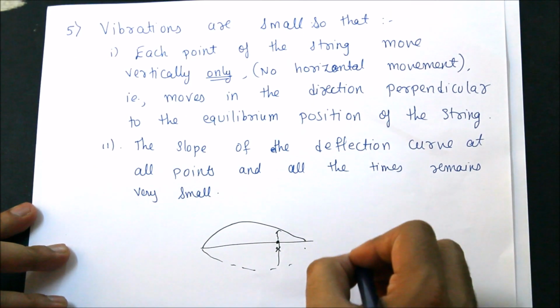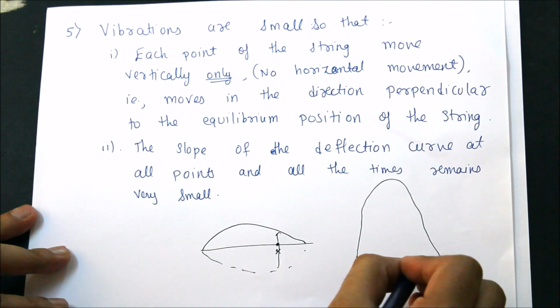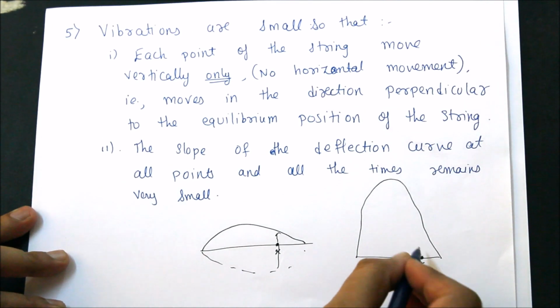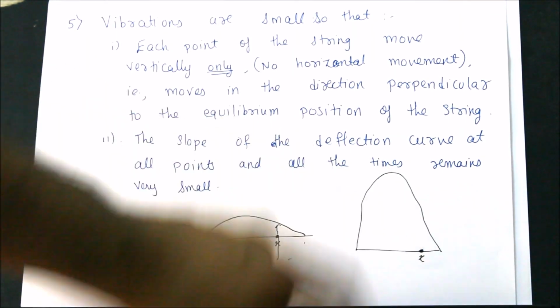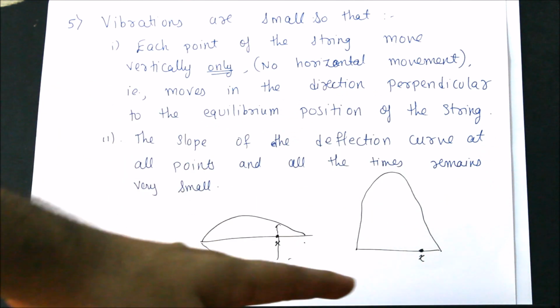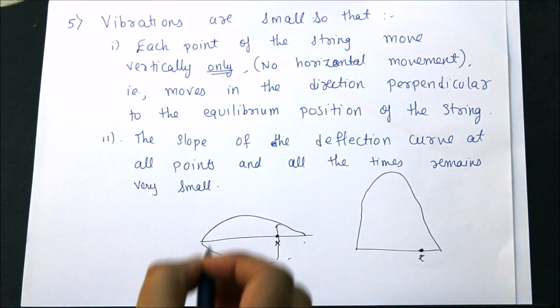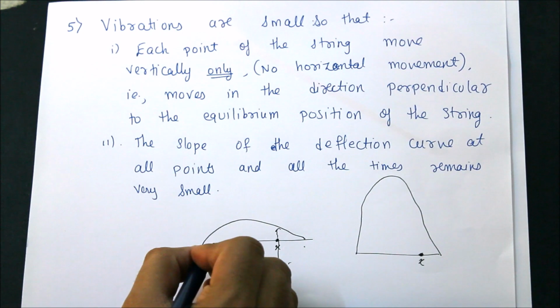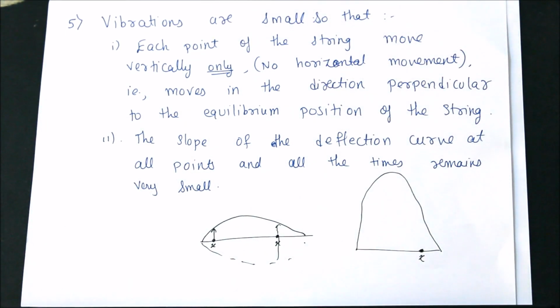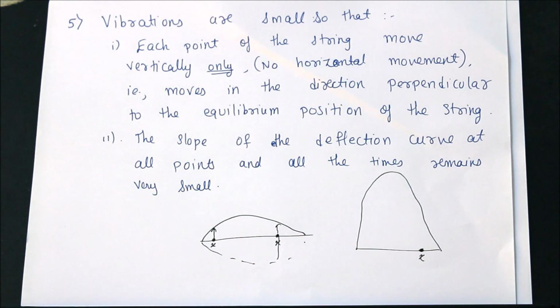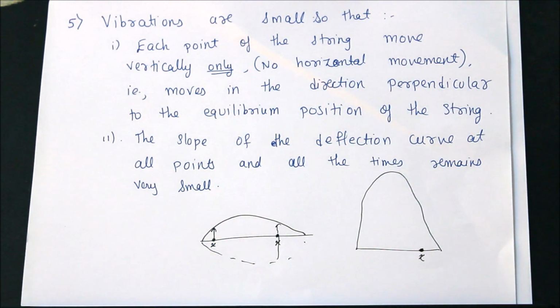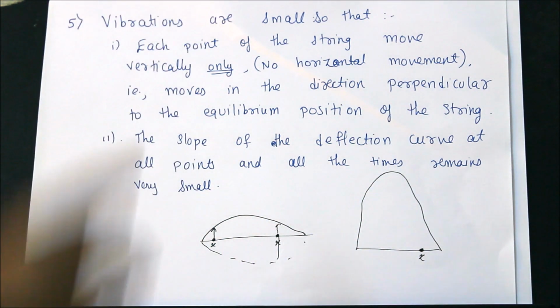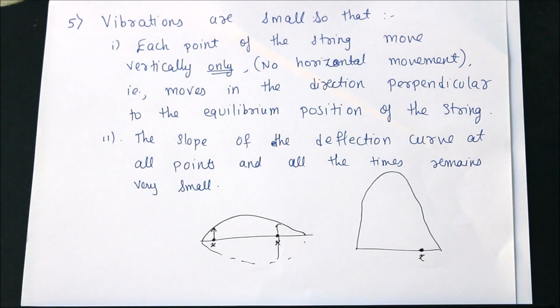If this is the string, and if I am doing very big vibrations, the point which is over here in the equilibrium point, because of the big wave, this point will not exactly lie above this. So that's why I won't have very big vibrations. I will have small vibrations, because of which this point which is on the equilibrium point will lie exactly above this or almost above this. That means there is no horizontal movement. So that is one thing, that the vibrations are small. This will force the point to only move in the vertical direction and not the horizontal directions.